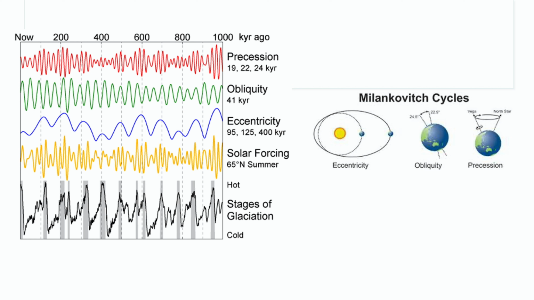A smaller tilt means milder seasons, warmer winters and cooler summers, contributing over time to a buildup of ice and hence cooling. Further, there is a wobble in the Earth's rotation axis, and that wobble has a trend over cycles of about 26,000 years. The wobble is due to tidal forces caused by the gravitational influences of the Sun and the Moon that cause the Earth to bulge at the equator, affecting its rotation. The sum of all of these individual effects is that the Earth goes through warm and cold cycles over periods of 100,000 years.